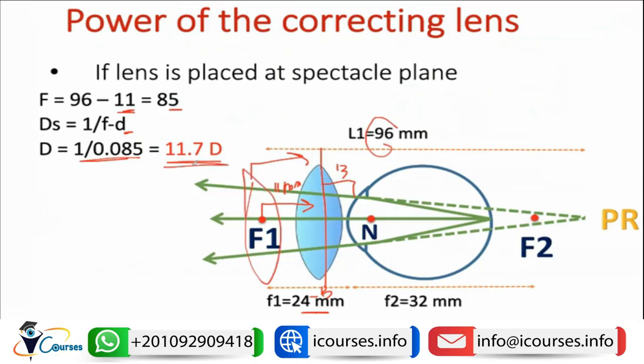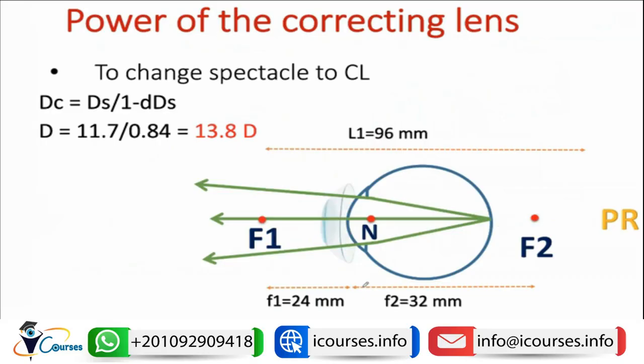So this will be the power of the correcting lens when it is placed further toward the spectacle plane. So what will be the condition if we move the lens further forward? It will be placed in front of the cornea, like a contact lens. If we change to a spectacle lens form, then we need to use the rule of the dioptric power of the contact lens equals the dioptric power of the spectacle divided over 1 minus the back vertex distance multiplied by the dioptric power of the spectacle.